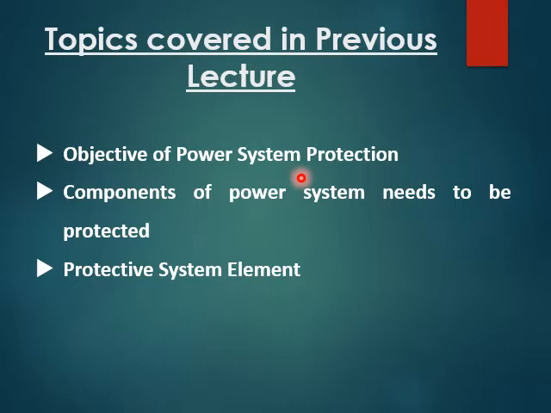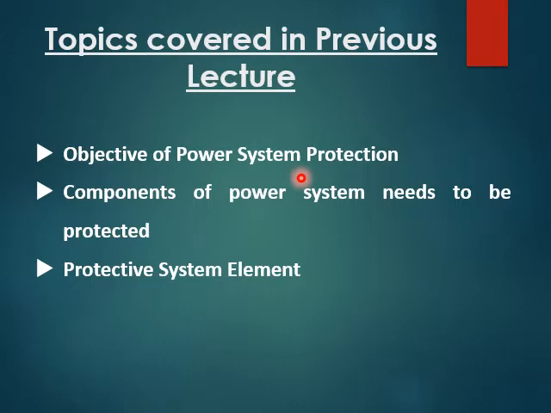Now from the power transformer, the power is transmitted to the bus bar, right? The bus bar again needs to be protected, and from the bus bar it is given to the transmission line. Even the transmission line should be protected.